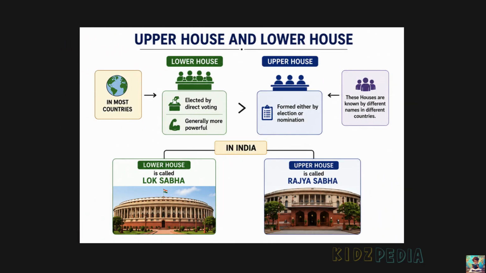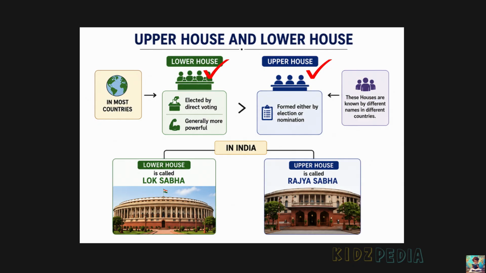So, many countries have two houses in their legislature, lower house and upper house. The lower house is elected directly by the people through voting. This means that citizens vote to choose their representatives. The lower house is generally more powerful because it directly represents the people and plays a major role in making important decisions. The upper house is not always elected directly by the people.